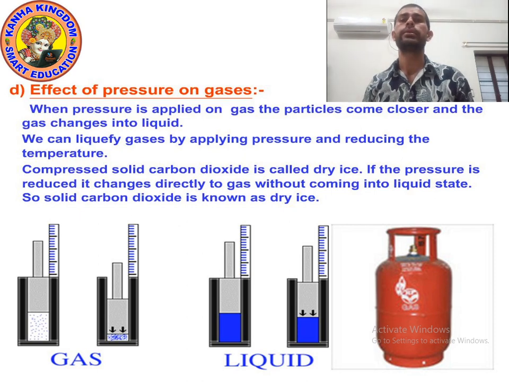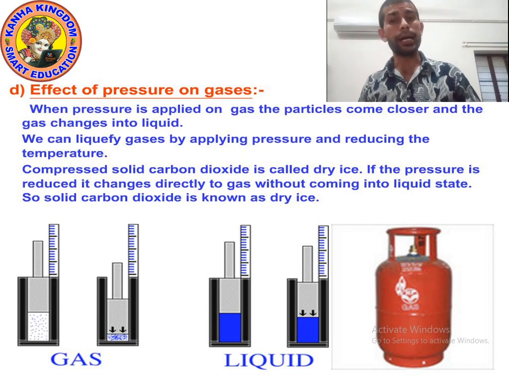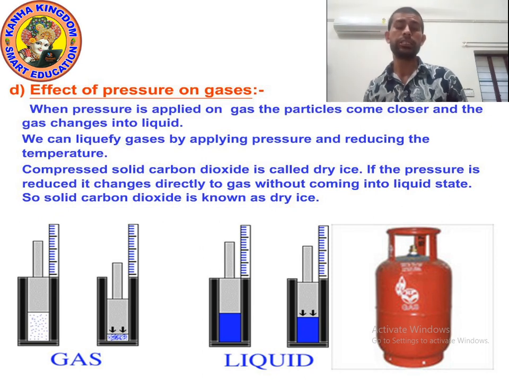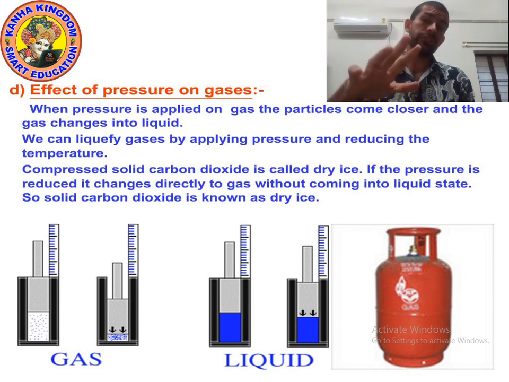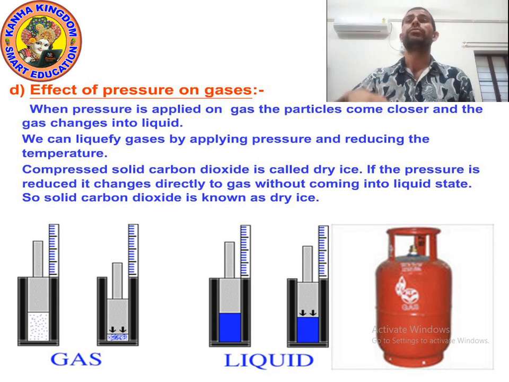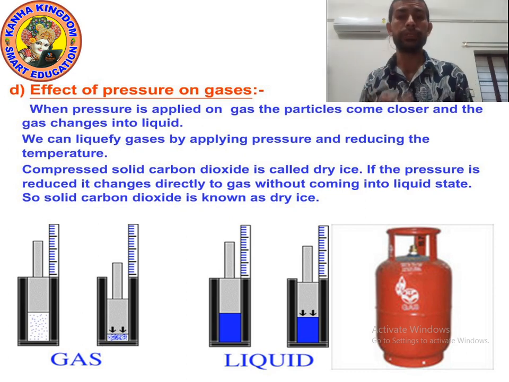We use LPG. We fill LPG in the cylinder by applying pressure. So by applying pressure, LPG changes into liquid. So we can liquefy gases, meaning we can change gas into liquid form by applying pressure and reducing temperature. When you reduce temperature and apply pressure, it changes into liquid form.